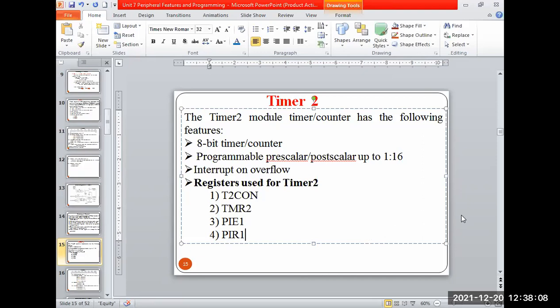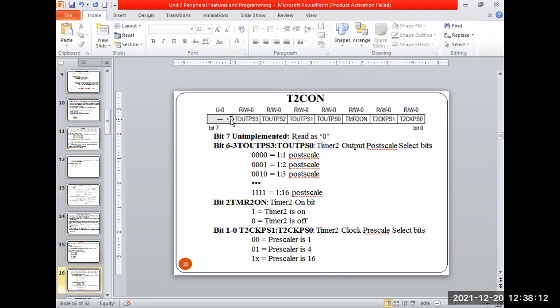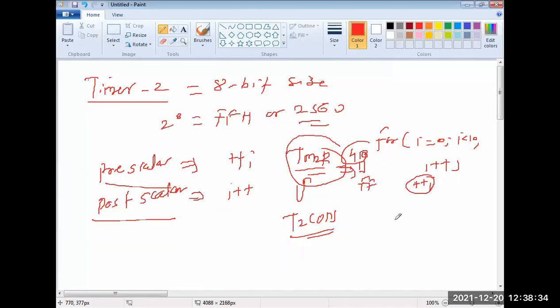Let's go with its Tcon register. Again, it is an 8-bit Tcon register. Bit number 7 is not used. Bits 0, 1, 2, 3 are TOUTPS0 to TOUTPS3. Those bits are used for the selection of the post scalar values. So post means, as I mentioned here, there are 4 bits.